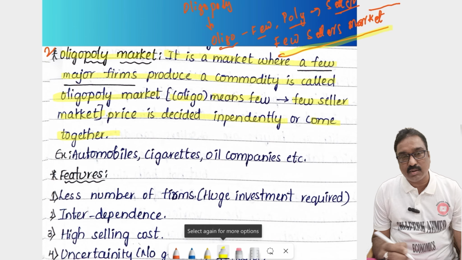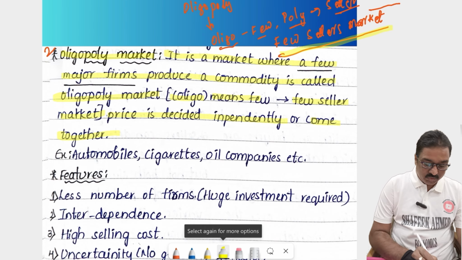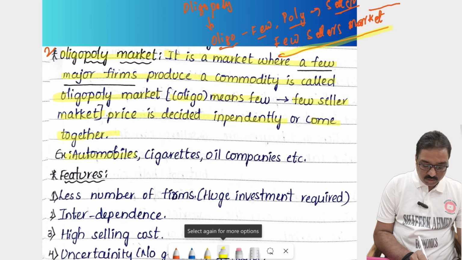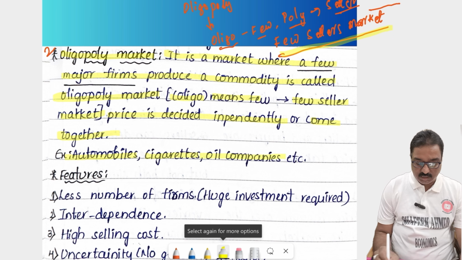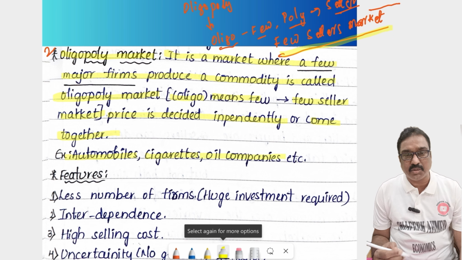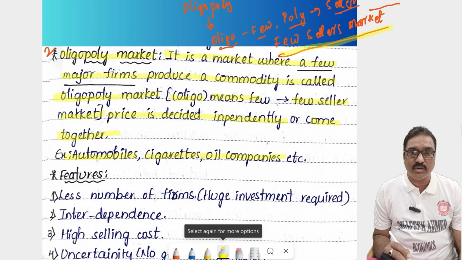Sir, what are the examples of oligopoly market? Simple: automobile industry, cigarette industry, oil companies industry. These are the biggest industries in the country. A huge amount of investment is required, so it is very difficult for other investors and other persons to run those industries.